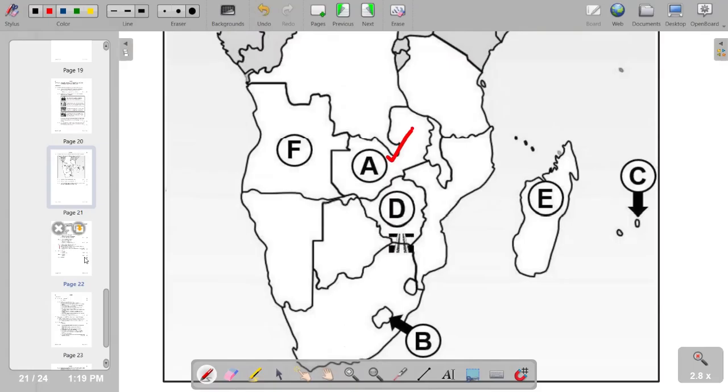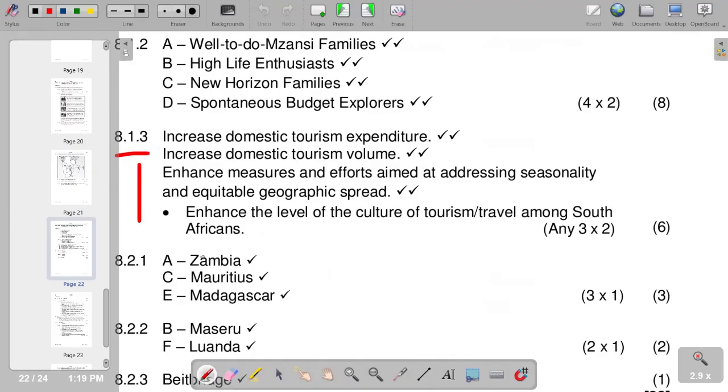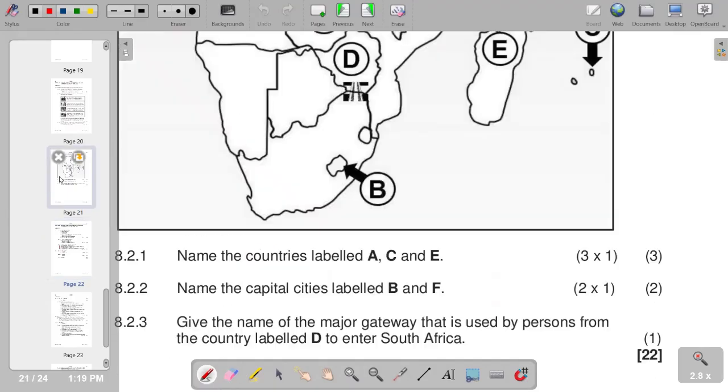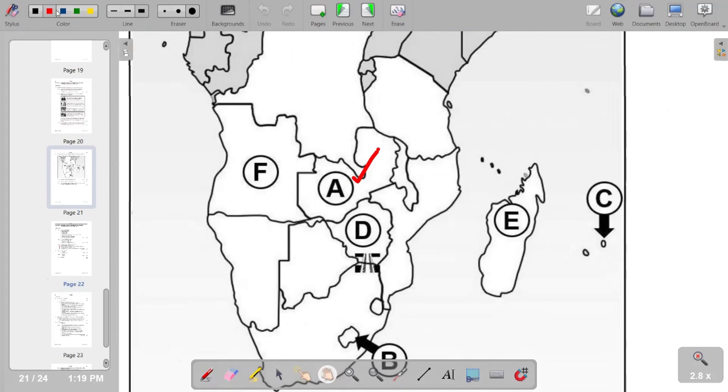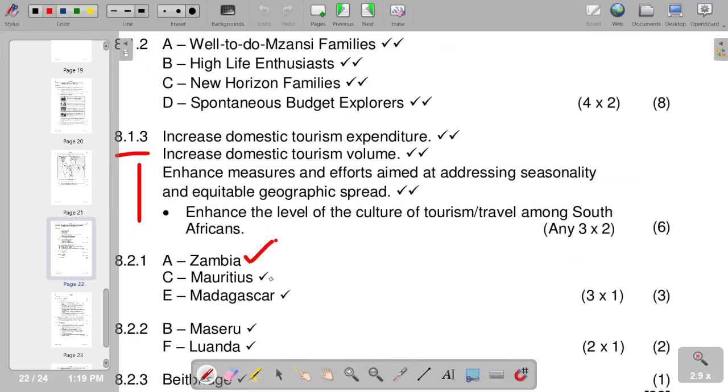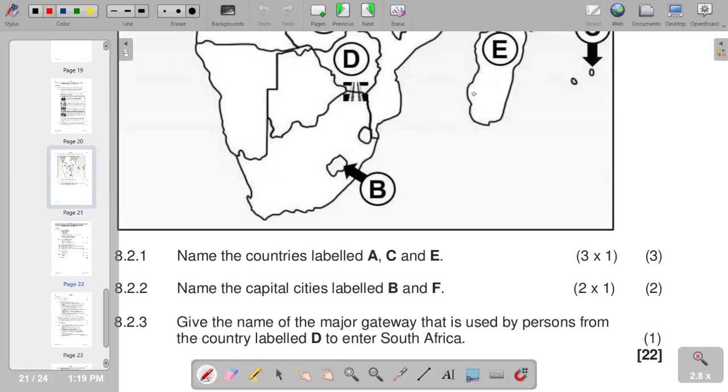And you would see that the country labeled A is Zambia. And C, we can try to check where we have our C. So we have our C on this part, and this is Mauritius. And E, we have got Madagascar. So E here is Madagascar. And then 8.2.2, name the capital cities of the countries labeled B and F.